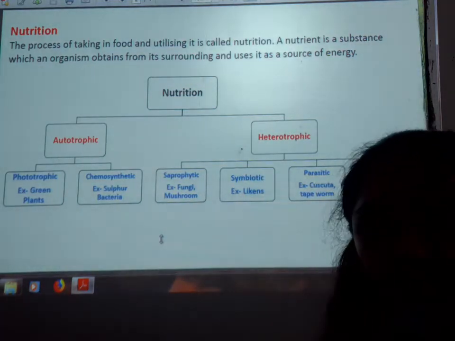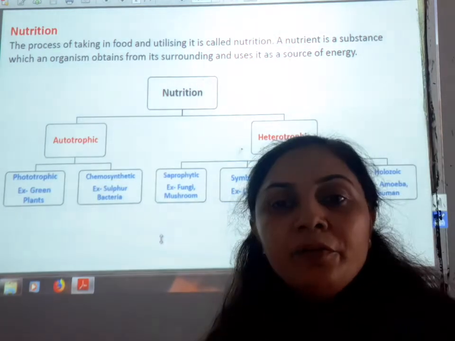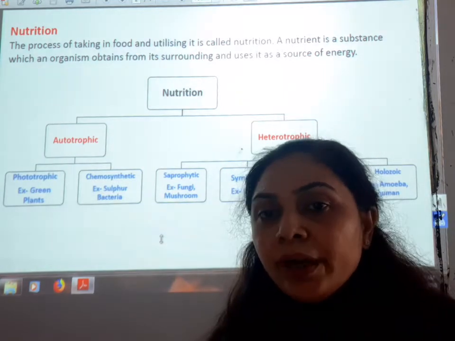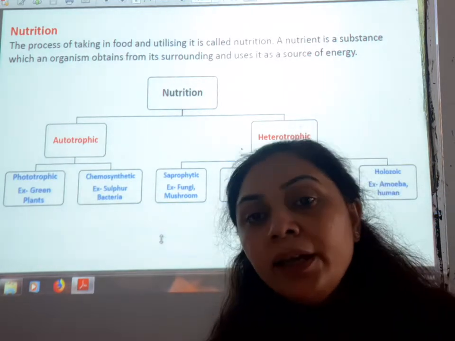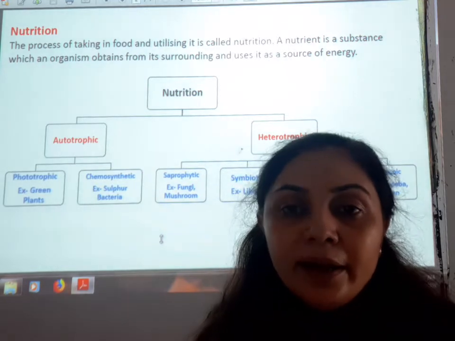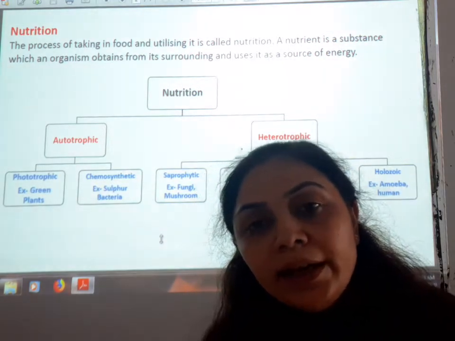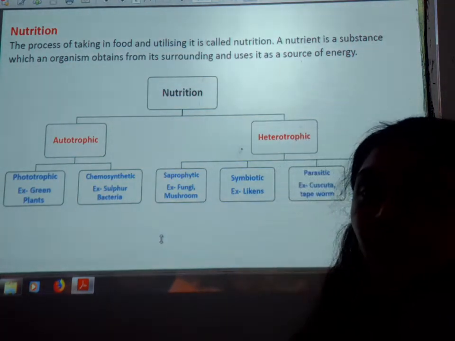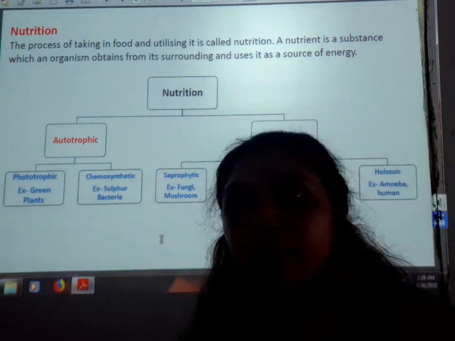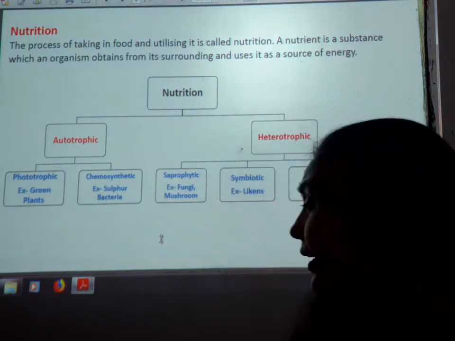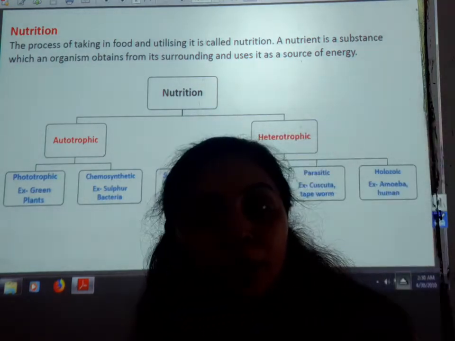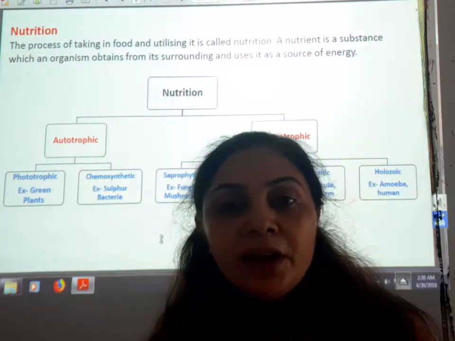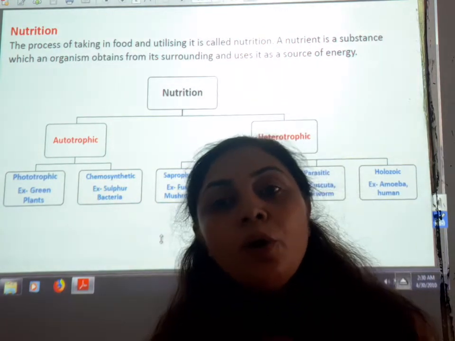The third is the parasitic mode or parasitic nutrition, in which the organism is completely dependent on the host body. Okay, fine. So they can live outside or inside the body, so they can be ectoparasites or endoparasites. Now the examples are here: Cuscuta in plants, which is totally dependent on the trees and climbs the particular trees. Fine. And now the tapeworms, which are worms that live in the host body, in human beings. So they get their nutrients from the host body.